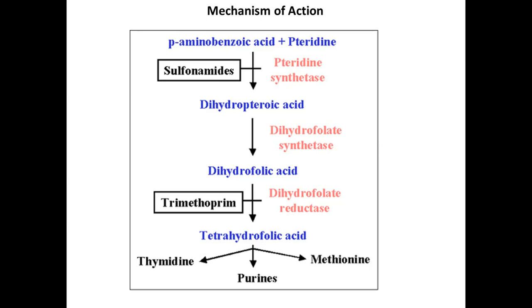Human beings, we take folic acid as a dietary supplement, that is, in the diet we take folic acid. We are not in a position to synthesize folic acid. So this is taking place in the bacteria. Now, where will the sulfonamides act? Sulfonamides will replace the para-aminobenzoic acid, that is PABA, because sulfonamides act as bioisosteres of PABA. Why? Because the structure of para-aminobenzoic acid and sulfonamide is a bit similar. So the pteridine synthetase will mistakenly accept sulfonamide as its natural precursor PABA.